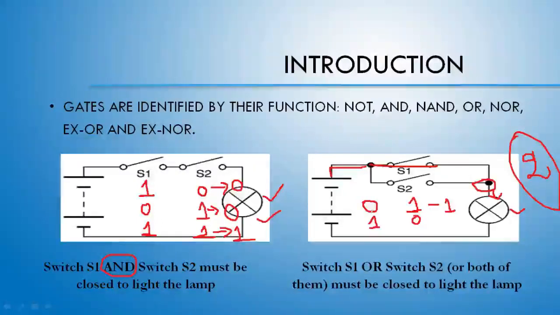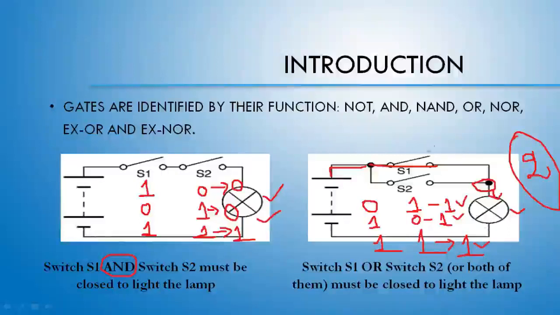So basically, you can see here that if either of the switches is on, definitely the lamp will get the current. And what will happen if both the switches are on? If both the switches are on, definitely we will get the current for our lamp, because we have seen that. Yes, correct everyone. We will get the output that will be 1. So in each and every case we will get the current.